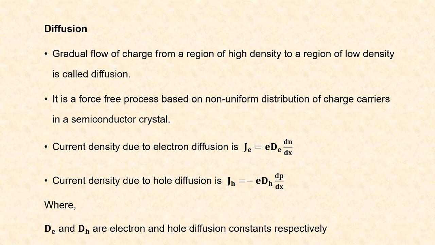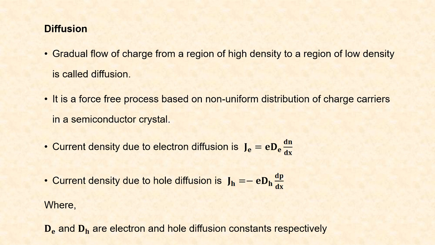Next is the diffusion. Gradual flow of charge from a region of high density to a region of low density is called diffusion. It is a force-free process and it is based on non-uniform distribution of charge carriers in the semiconductor. Here there is no requirement for any external force.